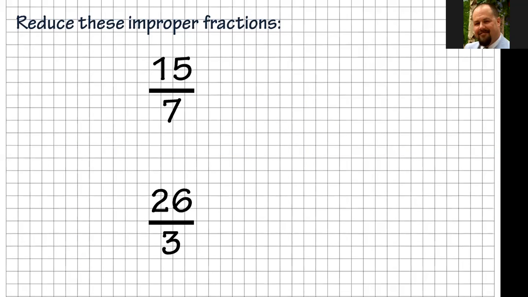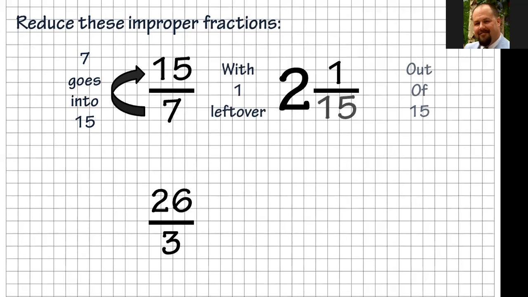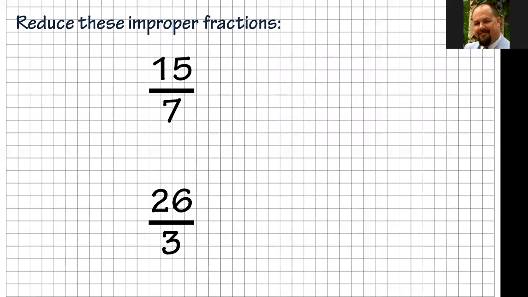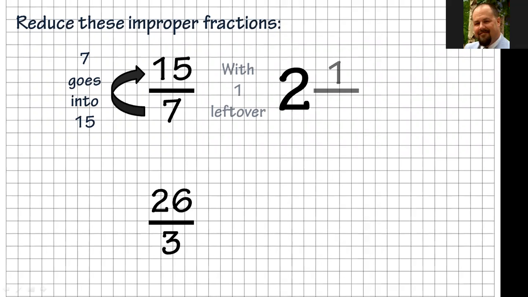So the first thing you got to do, how many times will 7 go into 15? We divide the denominator into the numerator. 7 goes into 15 2 times. How much is left over? There's 1 left over out of, and I did it again. This was really late when I was working on this last night. All right, so we're back, and 7 goes into 15 2 times with 1 left over out of 7. So that gives us our different parts there.